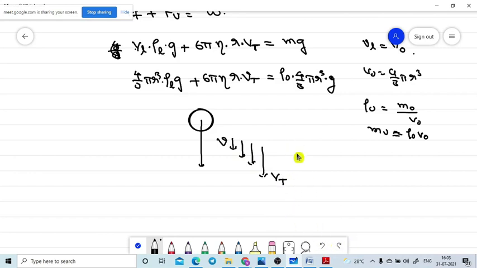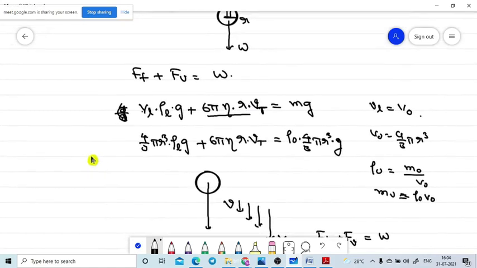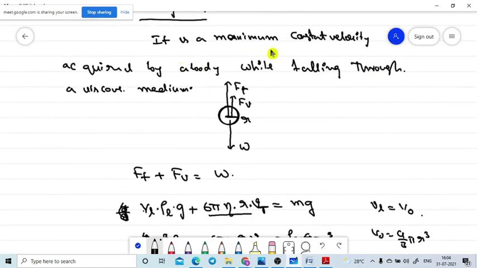The upward forces and the downward force are both equal. The upward forces are the thrust force and the viscous force. The downward force is the weight of the body. The velocity term comes only in the viscous force, so I put V of t. It is the velocity of the object. Once again read this sentence and you can easily understand: it is the maximum constant velocity acquired by a body while falling through a viscous medium. So it is the velocity of the body. Are you getting it?